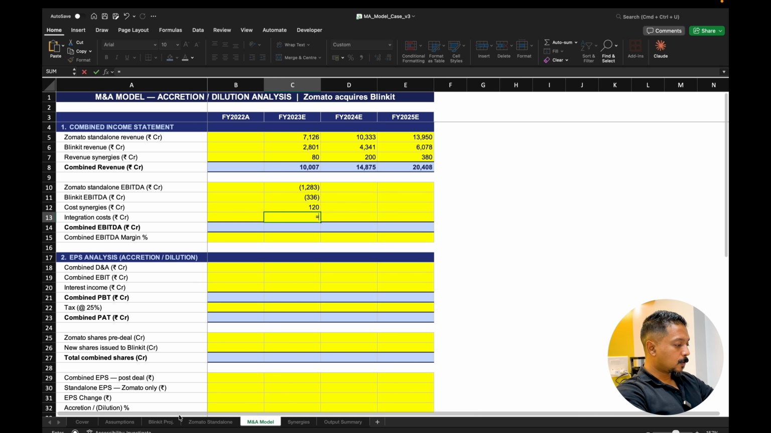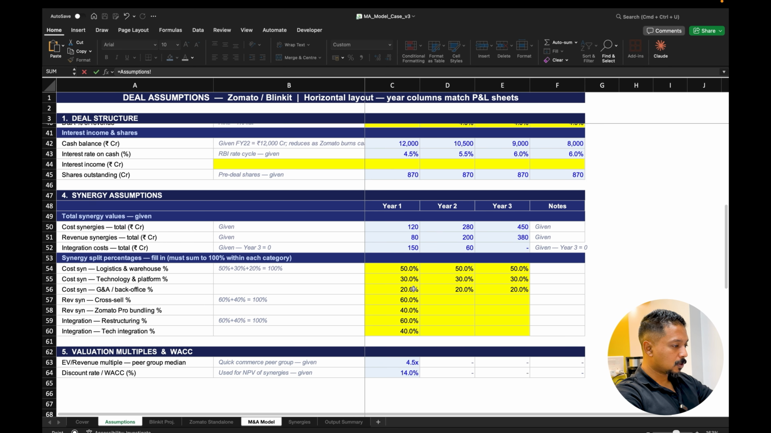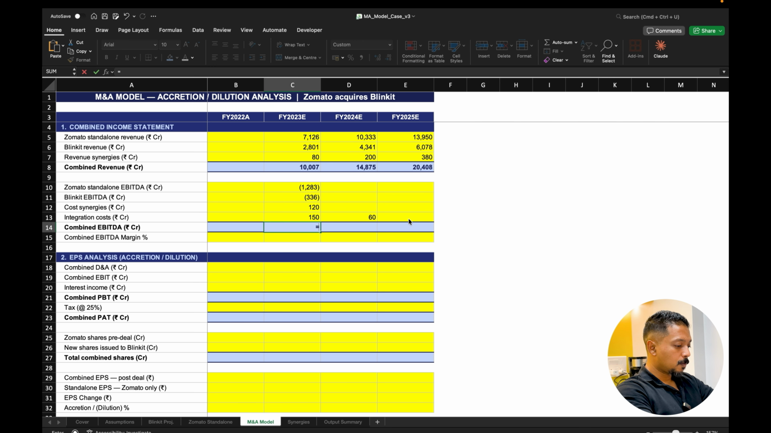And obviously when you are doing such an acquisition, it leads to some integration costs. So integration cost is a one-time cost, which we have assumed as 150 for the first year and 60 for the next year. Now we're going to get the EBITDA, and I'm just going to put this as negative so that we don't have to change the signs here, right? So synergies are going to be positive, costs are going to be negative. So we just add this together.